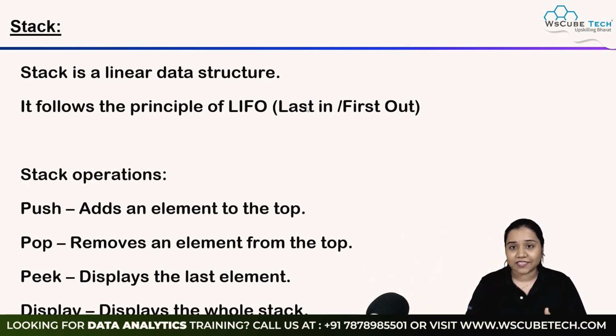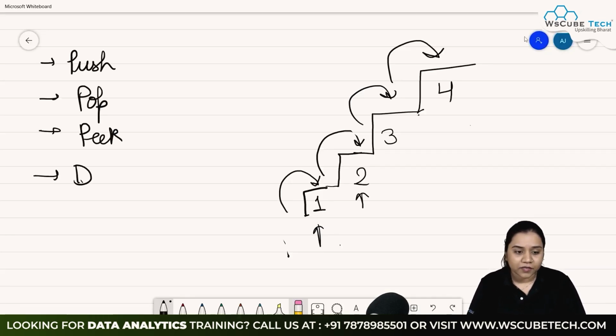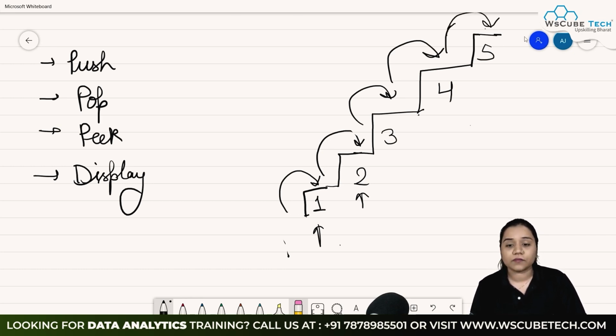Okay. Let's understand it with the help of an example. So I'll write my 4 operations over here: push, pop, peek, and lastly display. Push operation allows us to add an element. Suppose we are adding an element, so that element will get added over here. That element will not get added at the bottom. It will get added over here. That means towards the end of the stack.